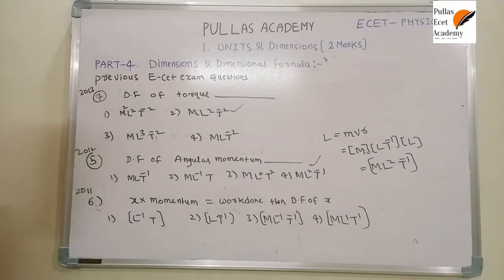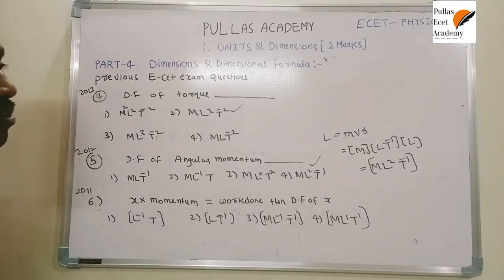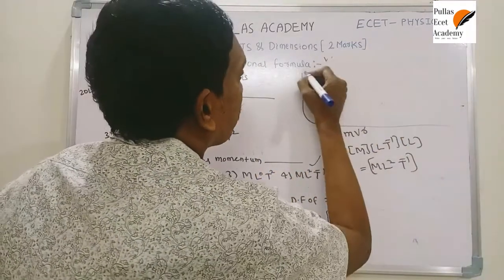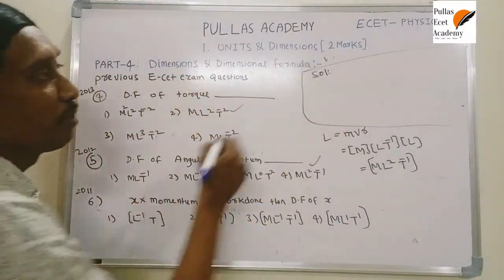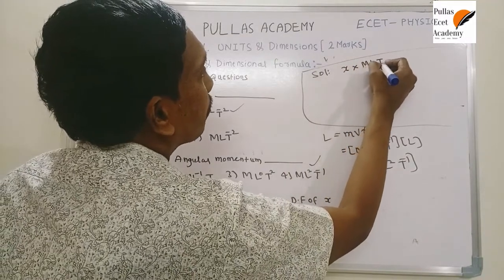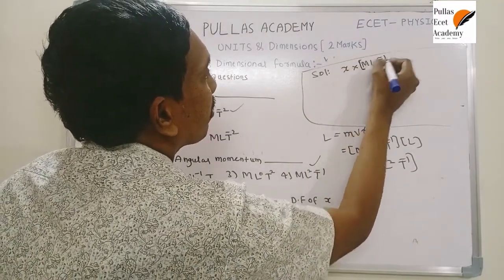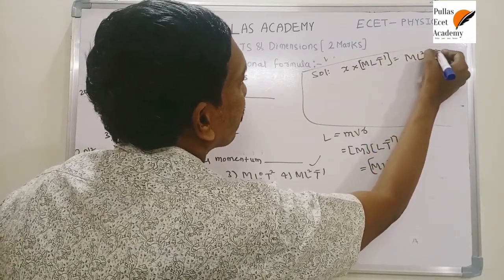One more application here. X into momentum is work done. Then what is the dimensional formula of x? Here I want to explain this solution. It's a very important question. X into the dimensional formula of momentum, M L T^-1, is similar to the dimensional formula of work done, M L^2 T^-2.